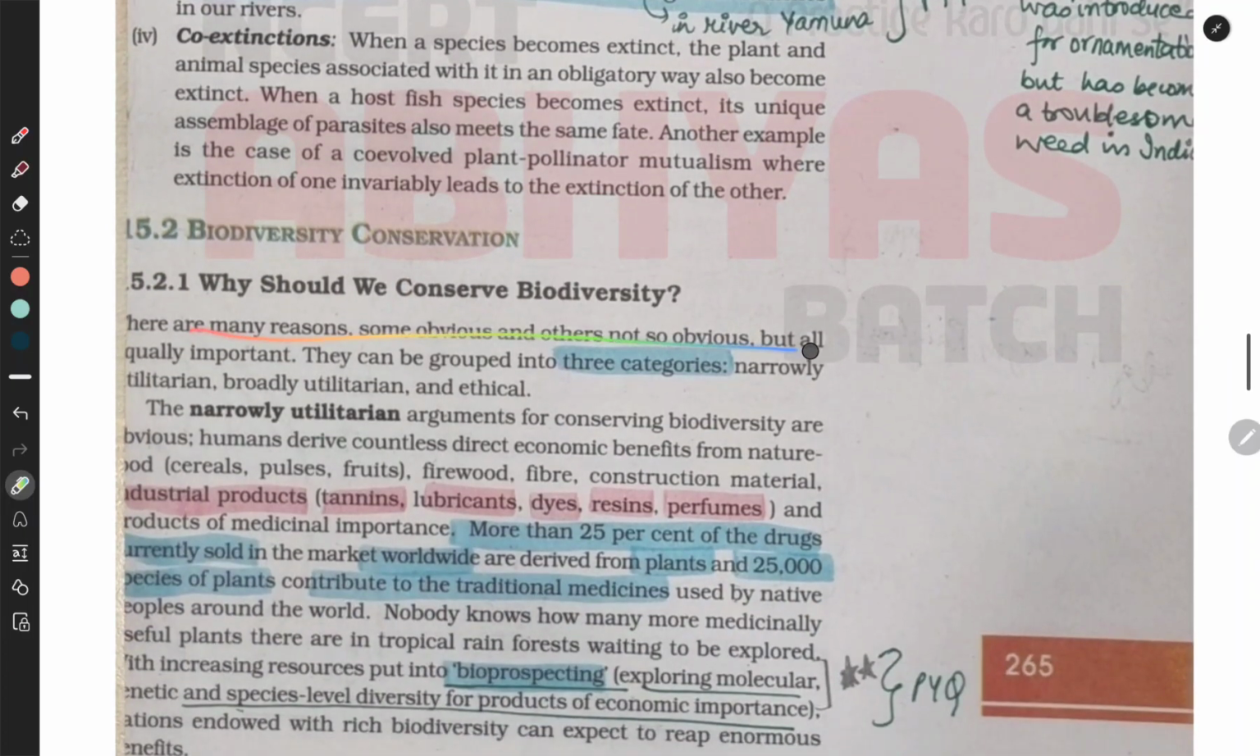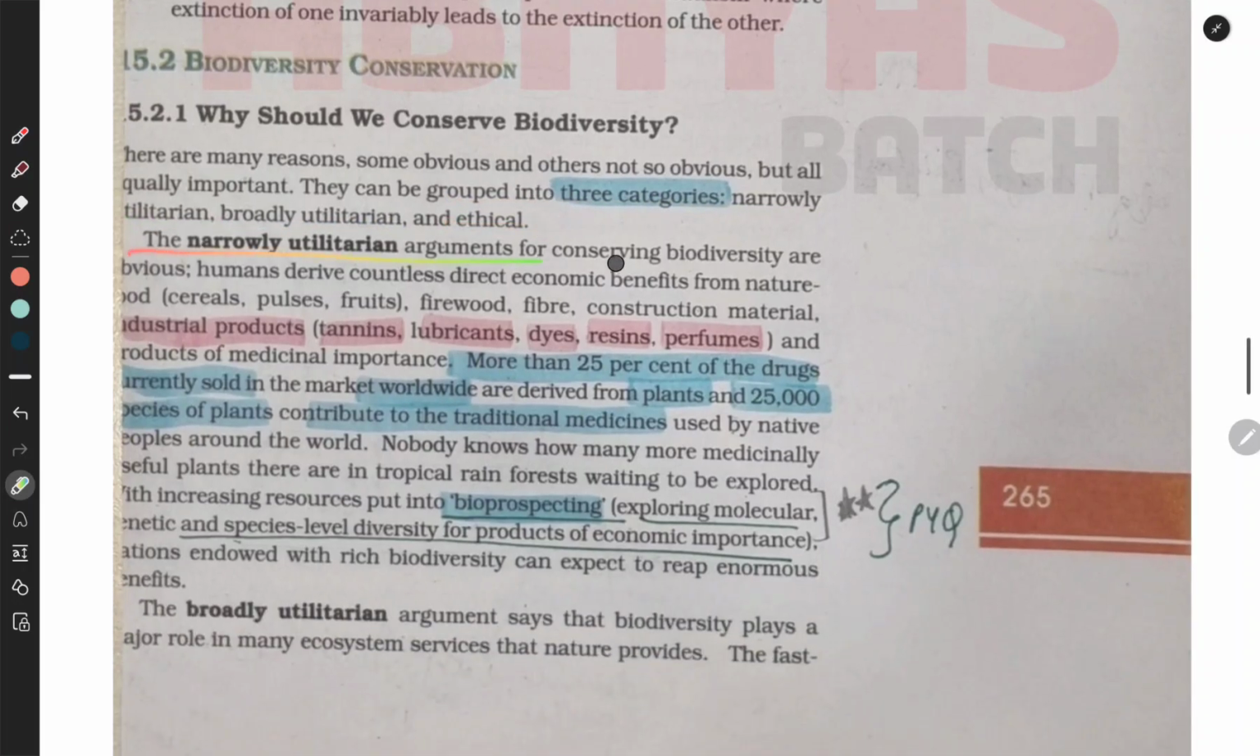There are many reasons, some obvious and others not so obvious, but all equally important. They can be grouped into three categories: narrowly utilitarian, broadly utilitarian, and ethical. The narrowly utilitarian arguments for conserving biodiversity are obvious.